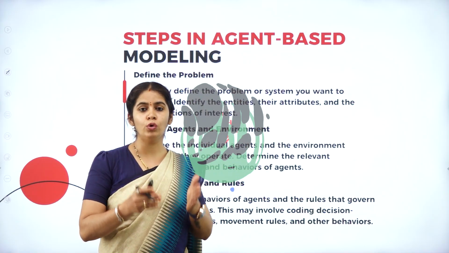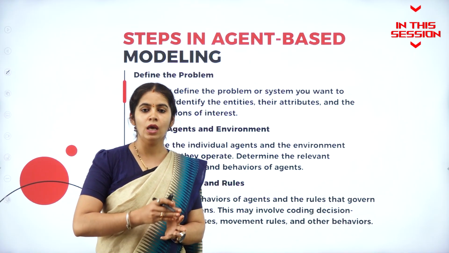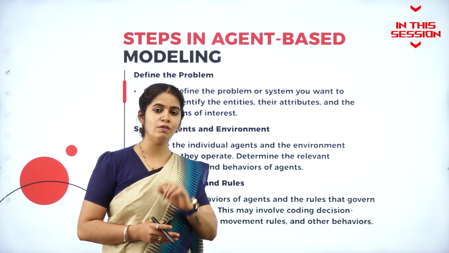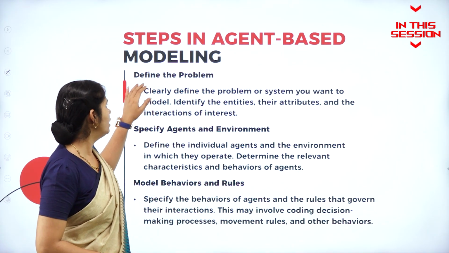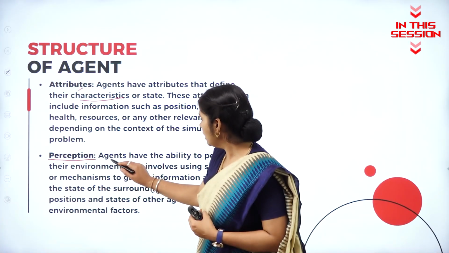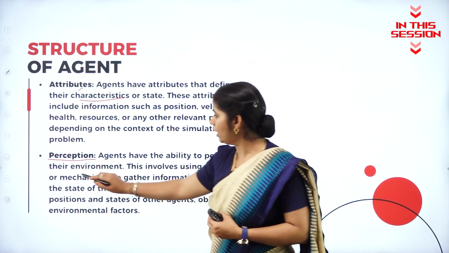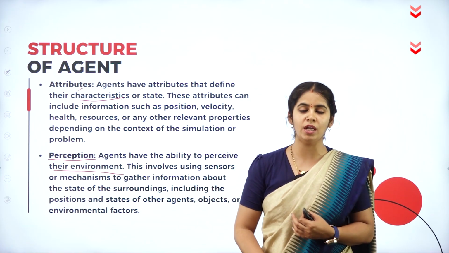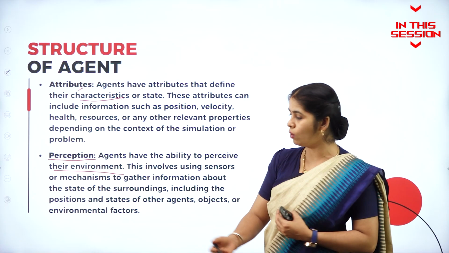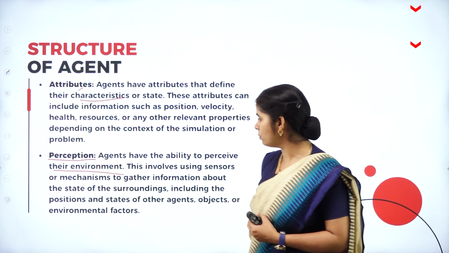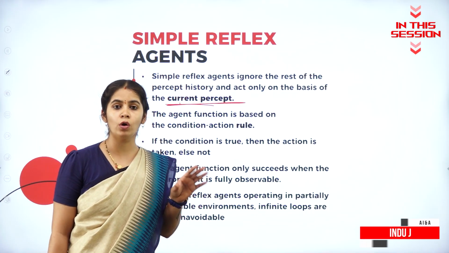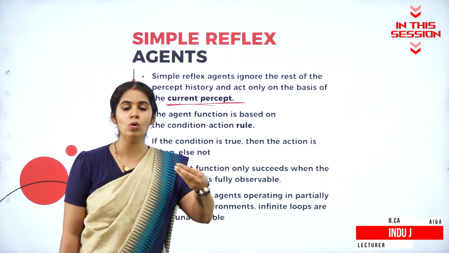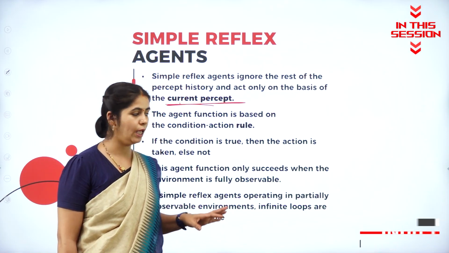Unless you know the problem properly, you cannot derive the solution properly. So first and foremost, we have to define the problem. The agent has the ability to perceive the environment. It has to observe the environment, learn from it, and understand it. That is called perception. Depending on the predefined rules we have for the agent, it is going to give the action back to the environment.